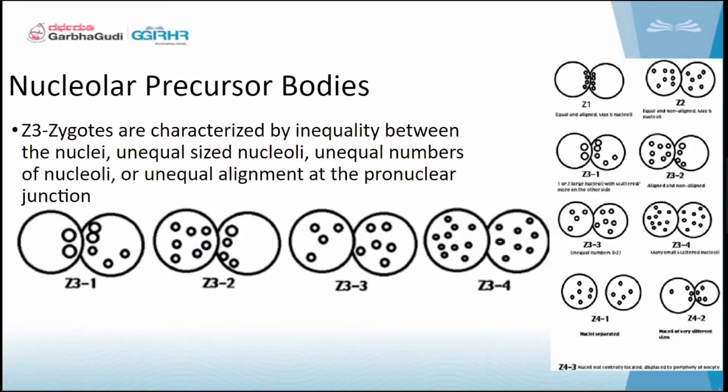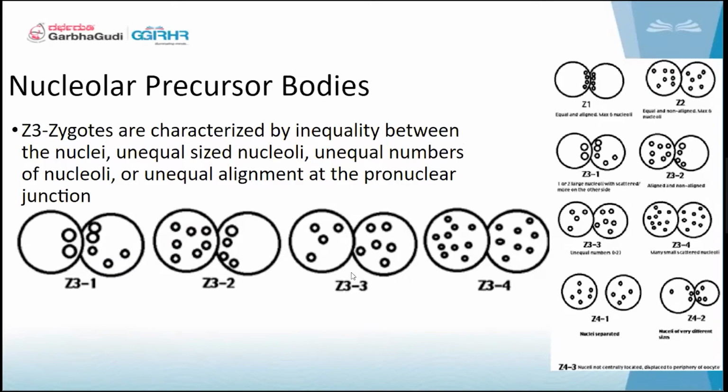Now going on to nucleolar precursor bodies, the Z3 category. Unequal distribution and an unequal number will be there. Z3 zygotes are characterized by inequality between the nuclei, unequal sizes, nucleoli and number of nuclei, and unequal alignment. All these conditions are there in Z3. So basically, people say the 1 and 2 categories will yield better embryo quality and give us better pregnancy rates also.